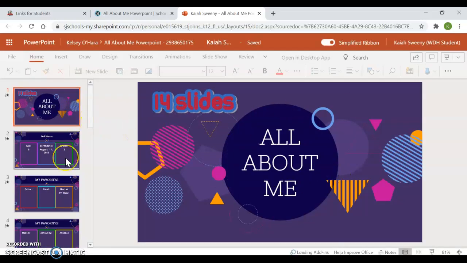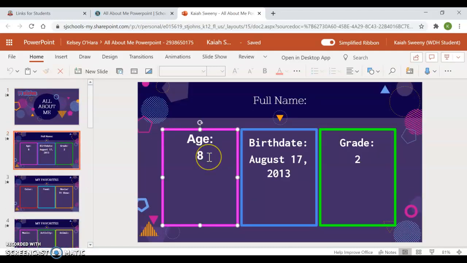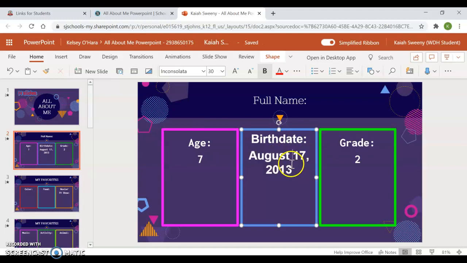So here's your PowerPoint. You can be as creative as you want. So what you're going to do is double click, type in your age, double click, type in your birthday.